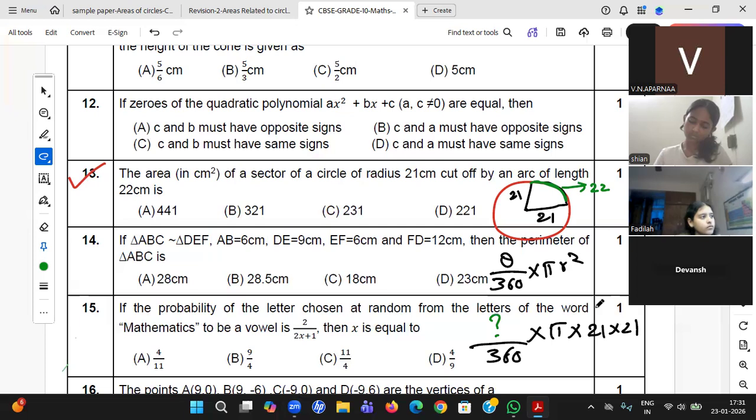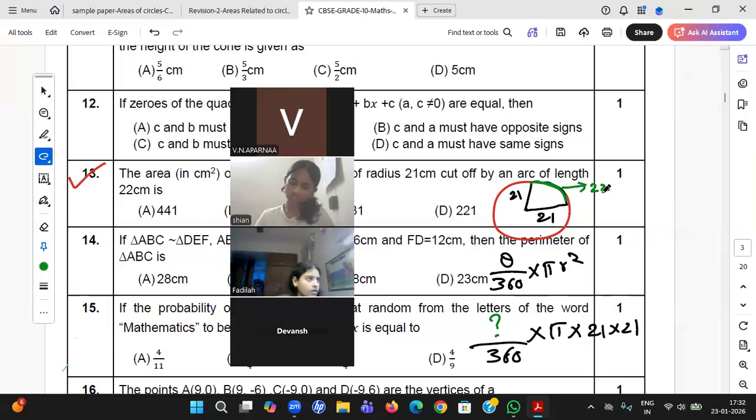Area of a sector formula, I have written it. Here only theta I want. Theta is not known. Please use the green color data. What is the green color data? Theta by 360 into 2 pi r equal to 22. This is the green color. So from here you can find theta.